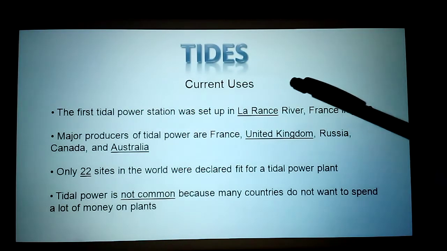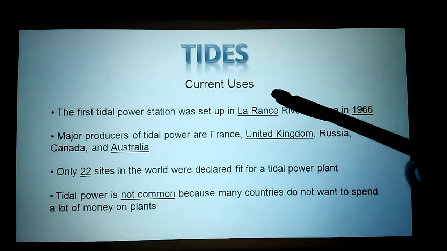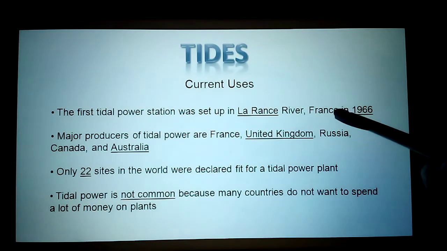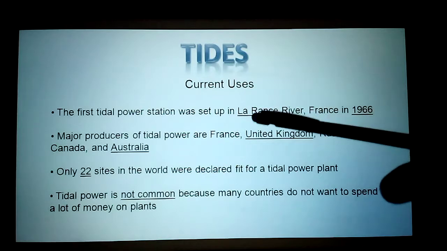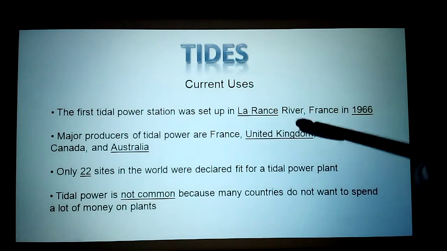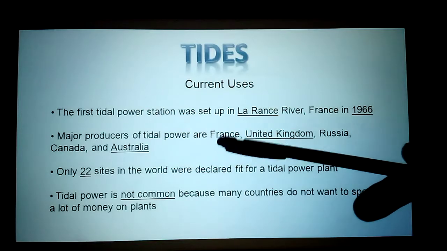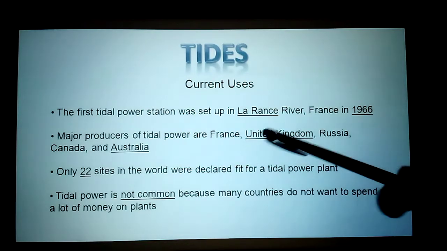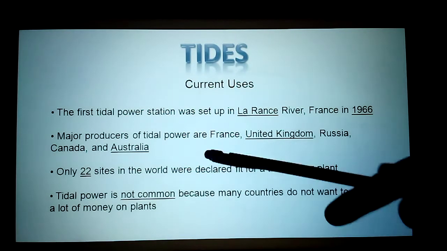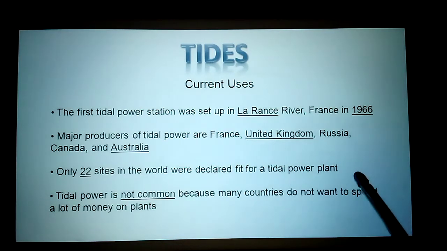Next one, see where they are using this. First, who introduced this tidal energy? The first tidal power station was set up on the La Rance River in France in 1966. Next one, major producers of tidal power are France, United Kingdom, Russia, Canada, Australia. Because they have coastal areas there, they are producing this tidal energy. In the world, 22 sites were declared fit for a tidal power plant.